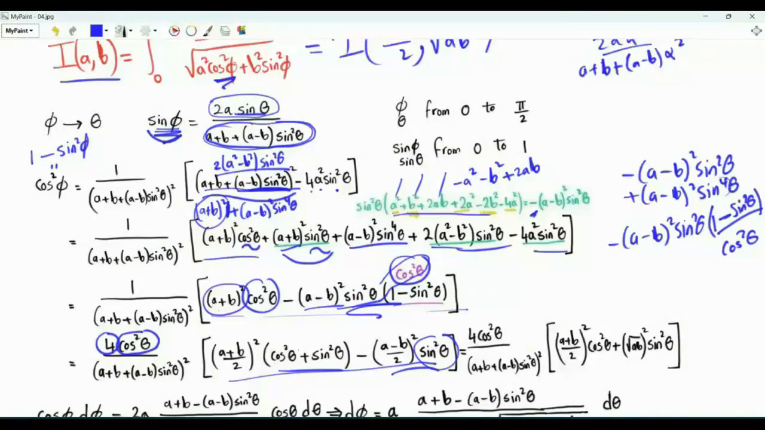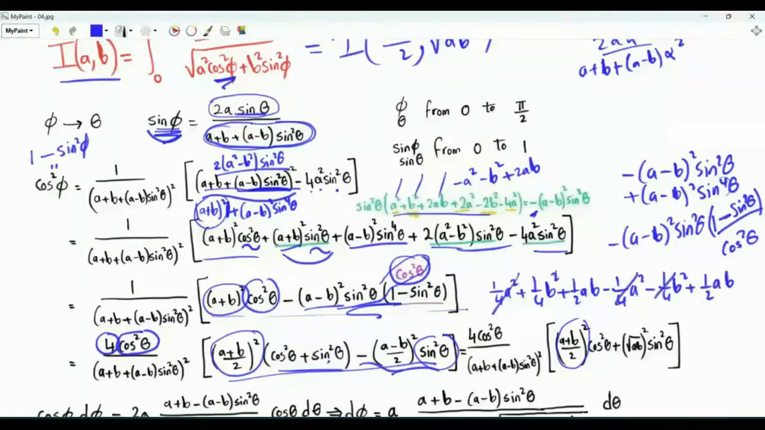In this bracket, we have cosine squared theta multiplied by (a plus b over 2) all squared. What about sine squared theta? Sine squared theta is multiplied by this term here, which is 1/4 a squared plus 1/4 b squared plus 1/2 ab. Then we have this minus 1/4 a squared minus 1/4 b squared plus 1/2 ab. We have cancellations, and the remaining factor to be multiplied by sine squared theta is 1/2 ab plus 1/2 ab, that's ab, and I can write this ab as (the square root of ab) squared.